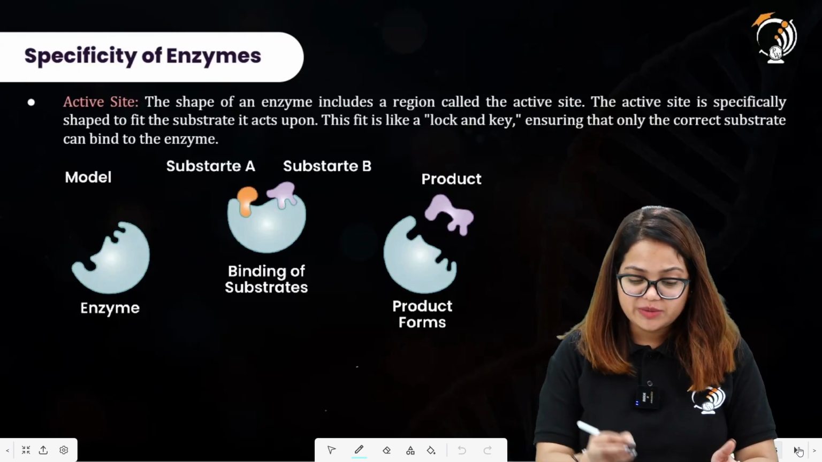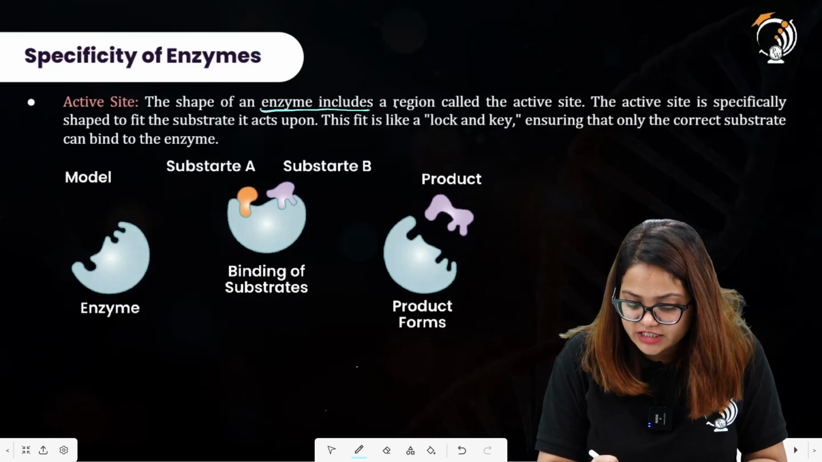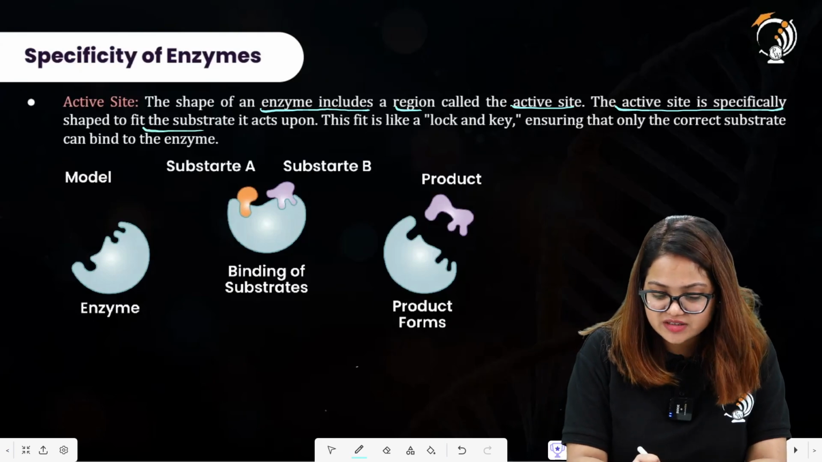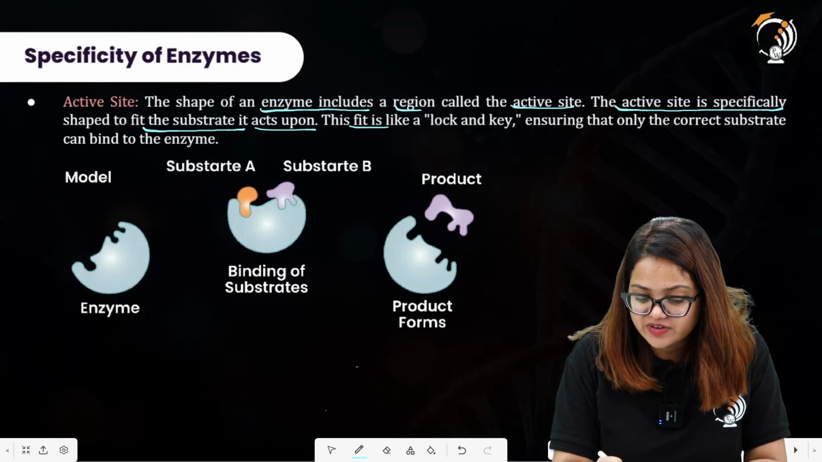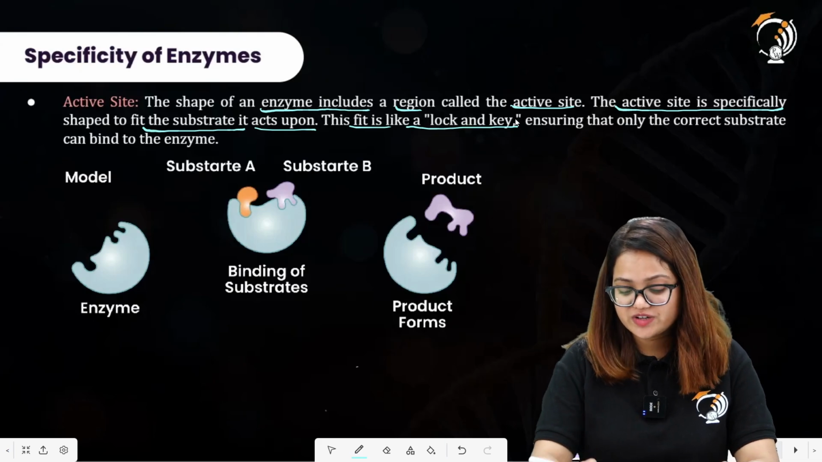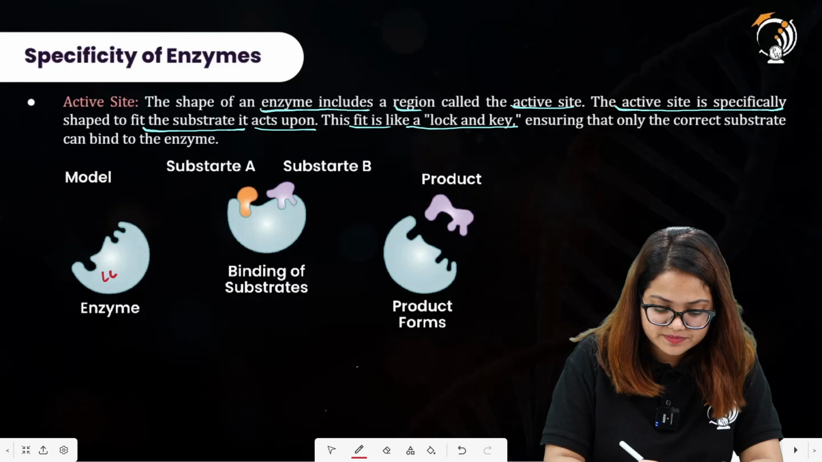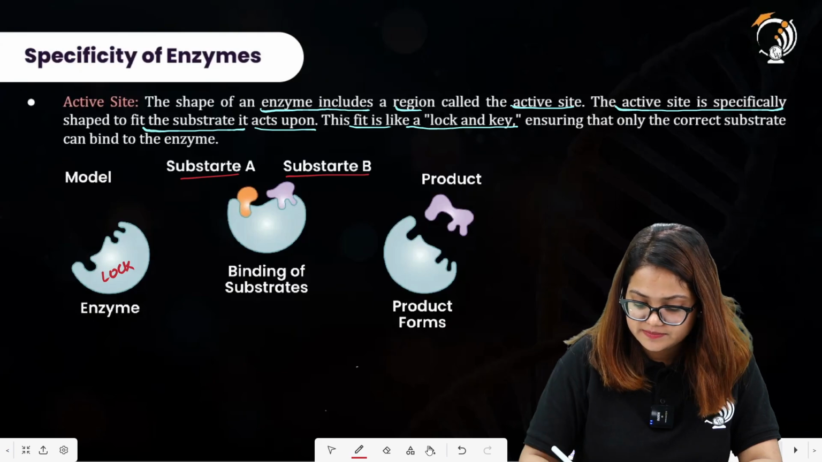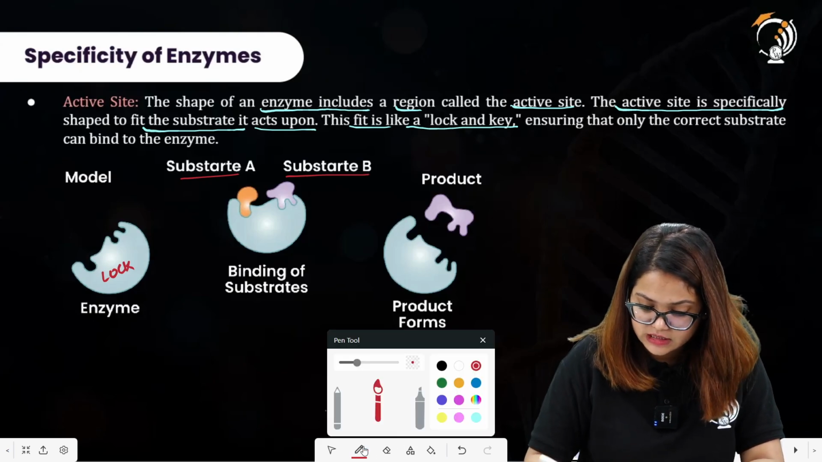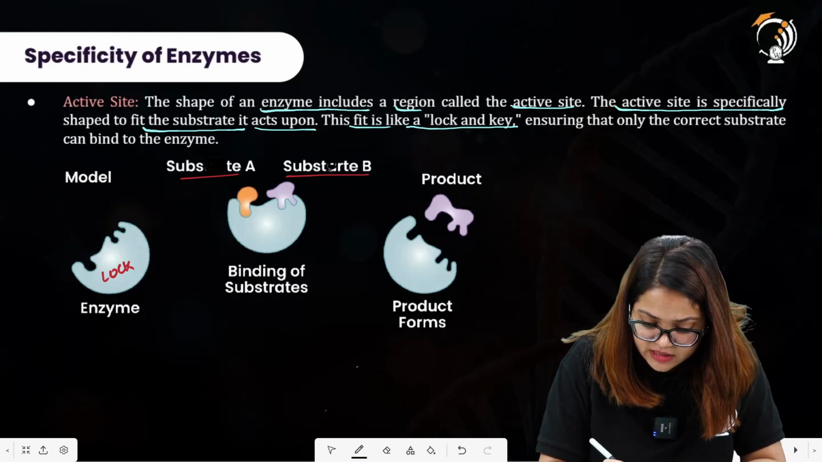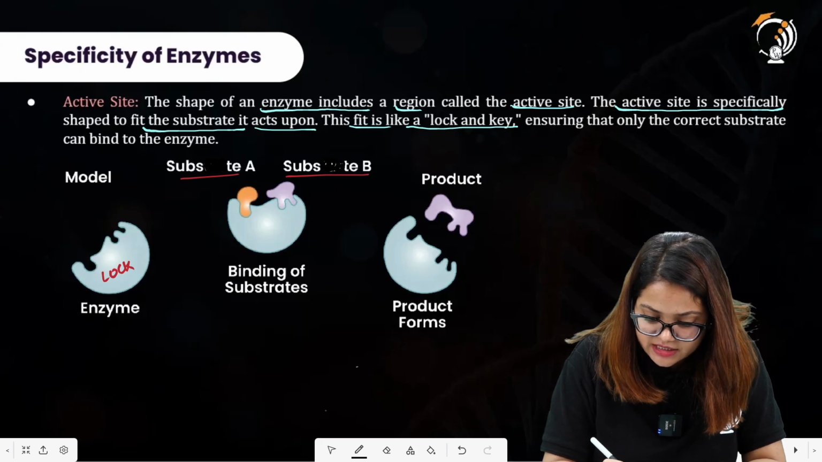The shape of the enzyme includes a region called the active site. The active site is specifically shaped to fit the substrate it acts upon. This fit is like a lock and key structure. So what is the lock over here? The enzyme behaves as the lock and the substrate behaves as the key. The substrates are the keys and the enzymes are the locks.